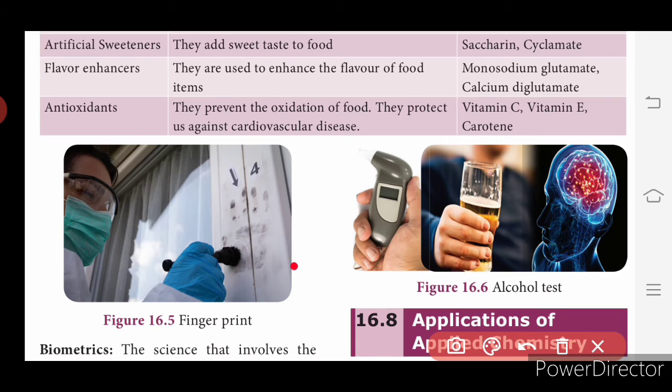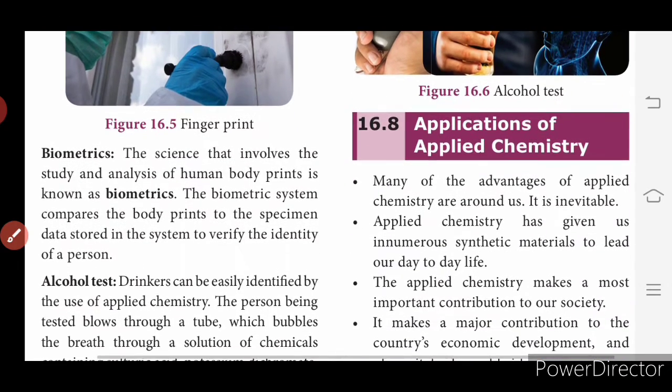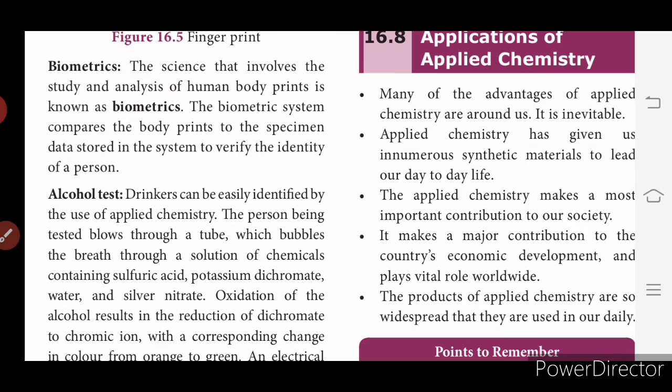So now we will see the biometrics, how chemicals are used in the biometrics. The science that deals with the study of analysis of human body print is known as biometrics. So now we have biometric system. Instead of signing in the attendance, we have biometric system, isn't it? Fingerprint. We can give our fingerprint, or some of them use their face as opener, or only the eyes, or their voice, right? So you have different types of biometrics now.